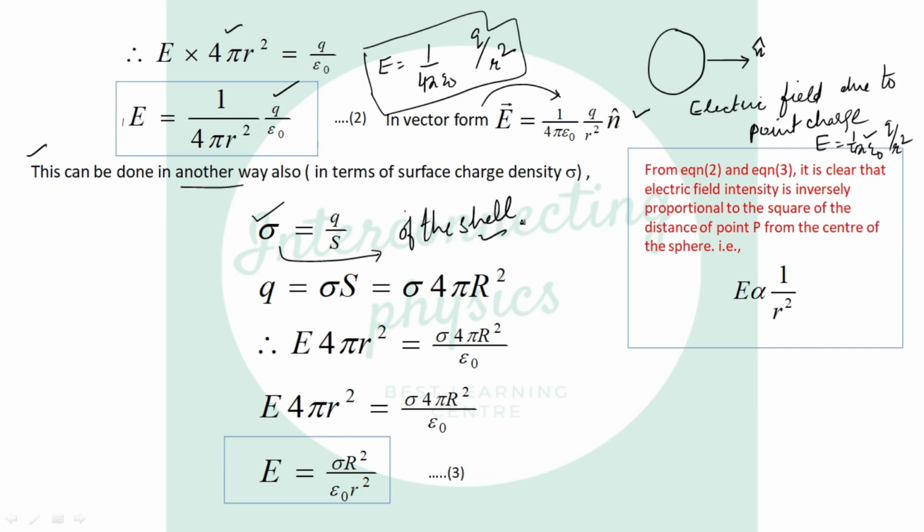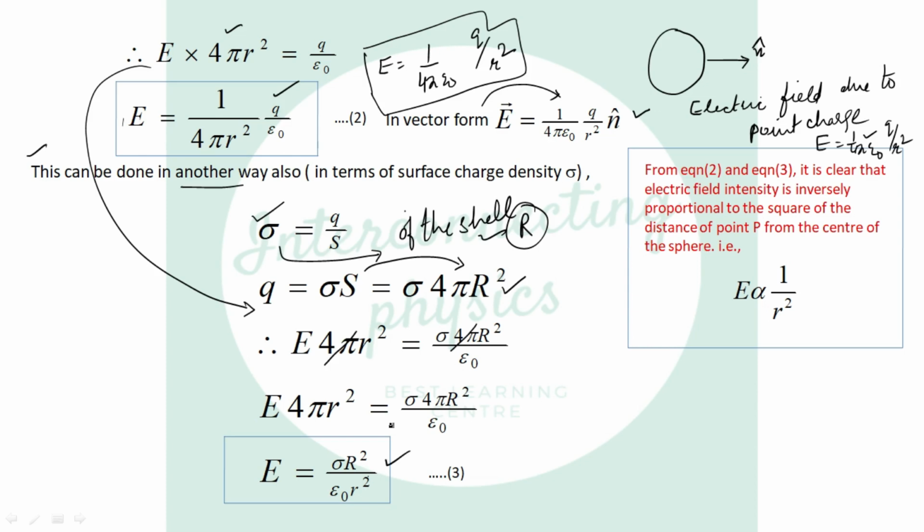And what is the radius of the shell? It is R. So if S is the area of the shell, then it will be 4 pi R square. Now you take this relation: E into 4 pi R square equals, put the value of Q, that is sigma 4 pi R square divided by epsilon naught. 4 pi cancels out with 4 pi. Now the result will be E equals sigma R square divided by epsilon naught r square.